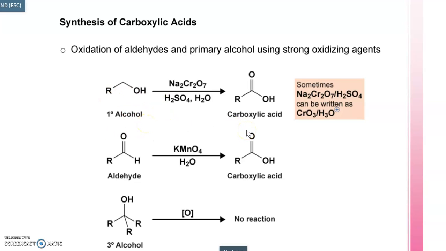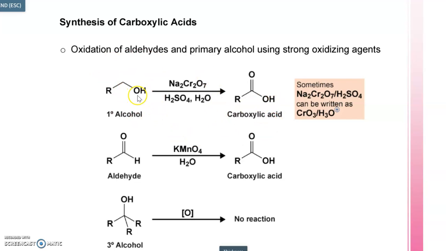If we do combustion, uncontrolled oxidation in presence of oxygen gas, then all carbon compounds give us carbon dioxide. But under controlled conditions, most of the carbon compounds convert into carboxylic acid. So some examples are given here.